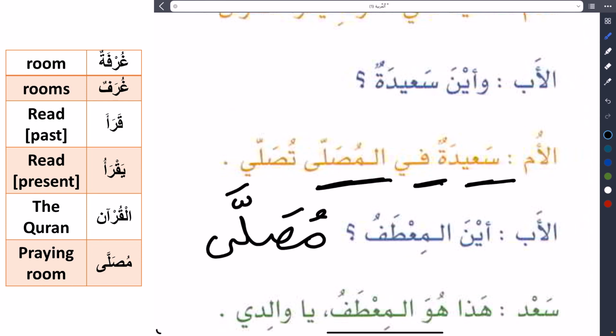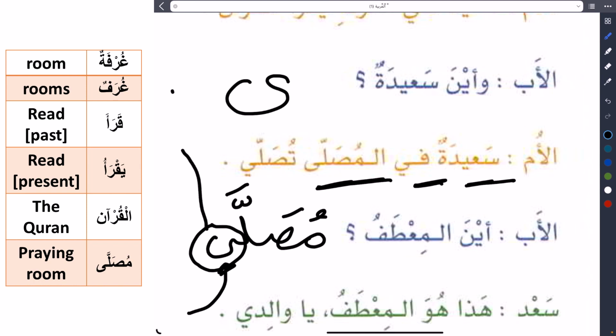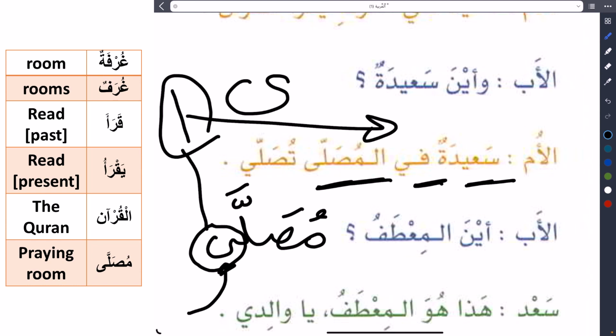Musalla. Let me ask you, what's the last letter? You can say this last letter is ya. I say no, this is not ya. The last letter is alif. Sometimes we write this alif like ya, but it's alif, not ya.